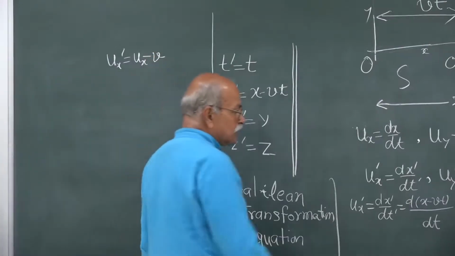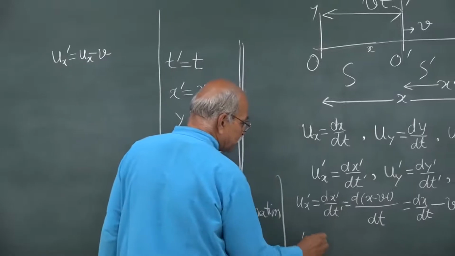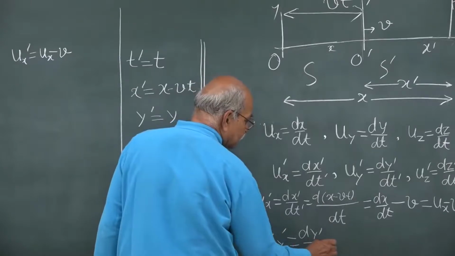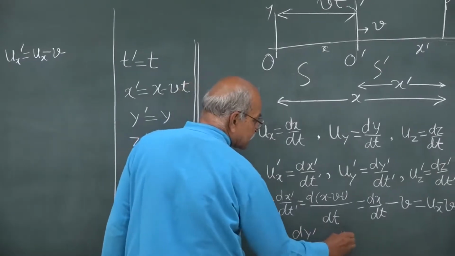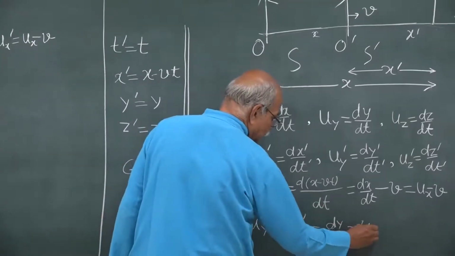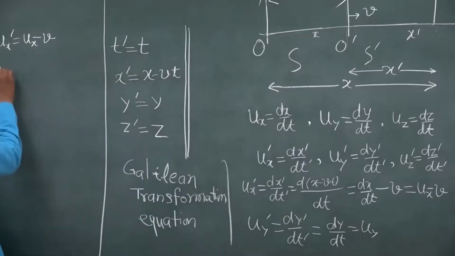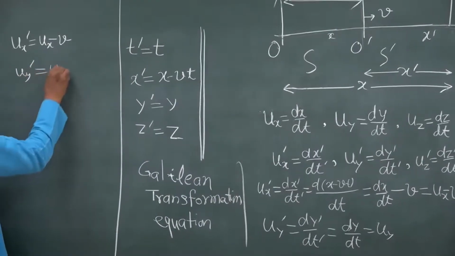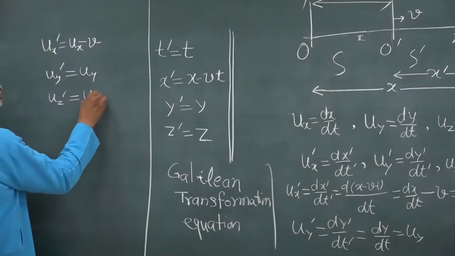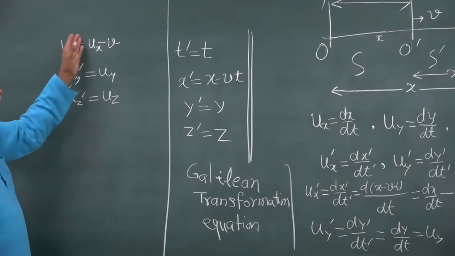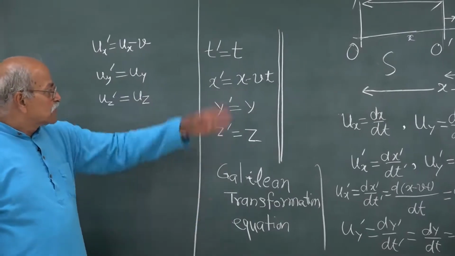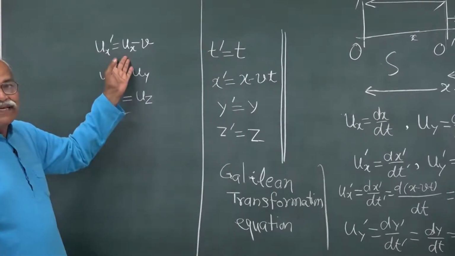Similarly uy prime. So, uy prime is dy prime by dt prime, but then y prime is the same as y. So, this is dy, and dt prime is the same as dt. So, this is uy. So, uy prime is equal to uy, and similarly uz prime is equal to uz. So, these are the velocity transformation equations, Galilean transform equations for position and for velocity.